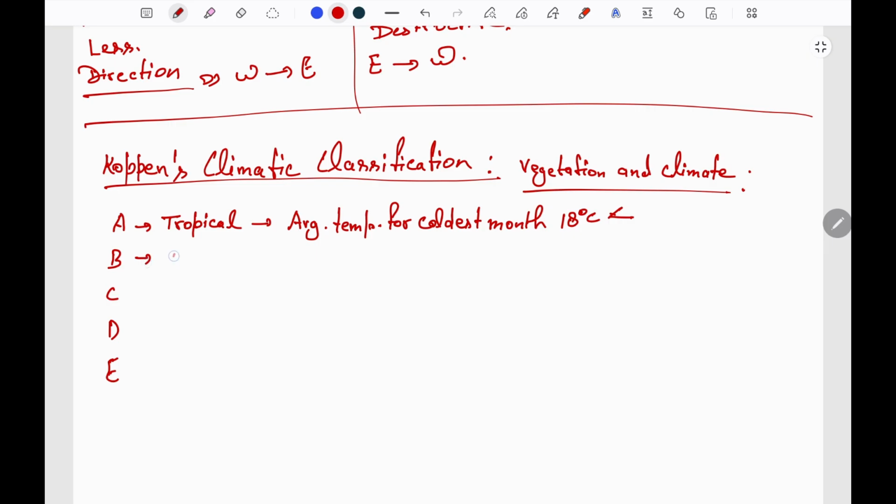B denotes the dry climate, where potential evapotranspiration exceeds the precipitation, that is transpiratory losses are more than precipitation. Third one is warm temperate.